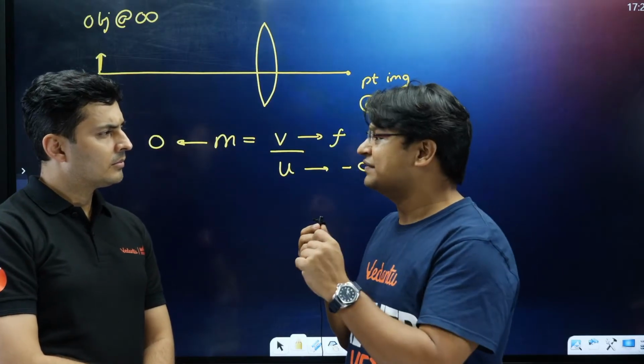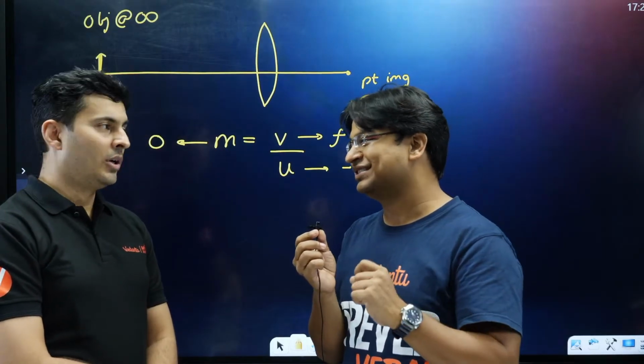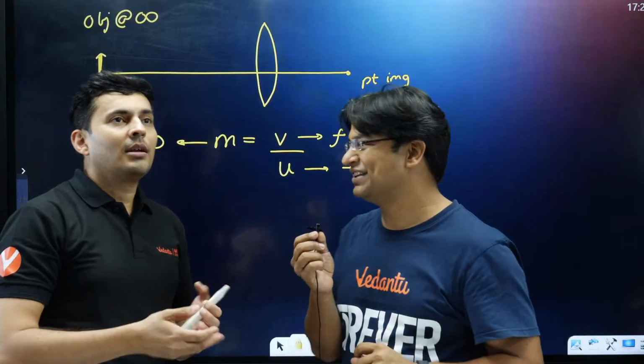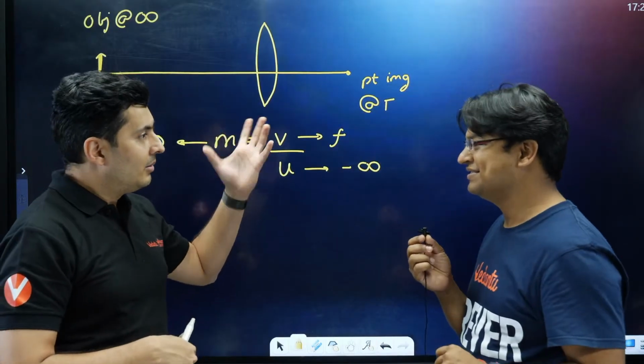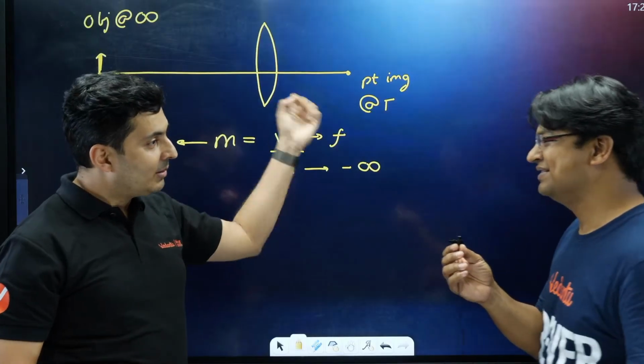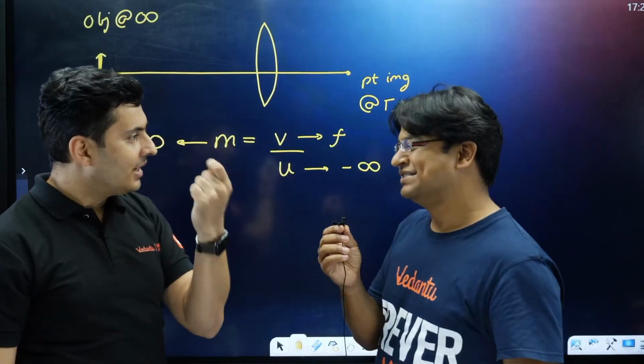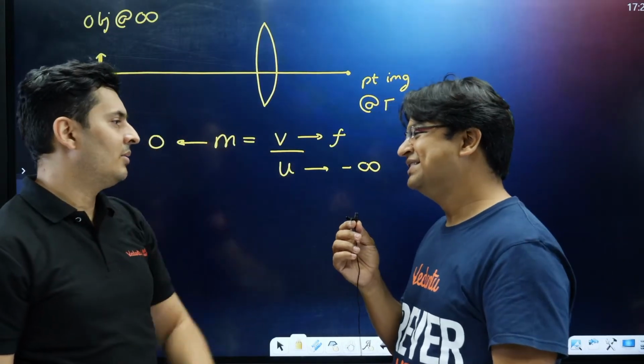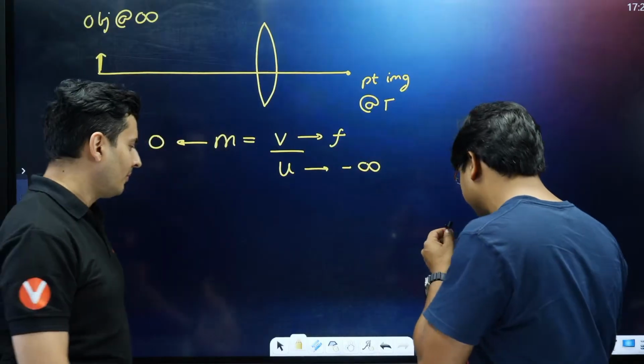But what will be the size of the image? I don't think it will be a point. That is the question. Think about it, even if I say there is a moon, there is a sun, there is some mountain behind, every time I'm going to see the same infinitely small point image. I don't think that will work out. Yeah, so you are absolutely right, sir.